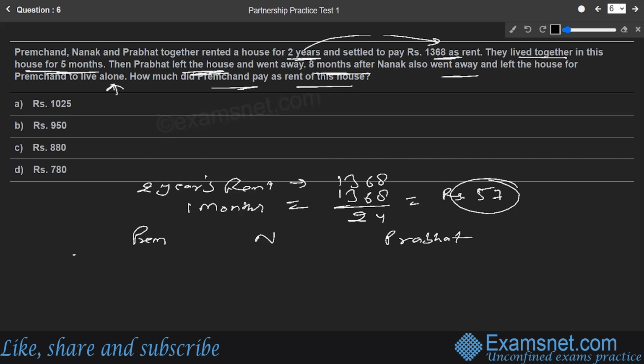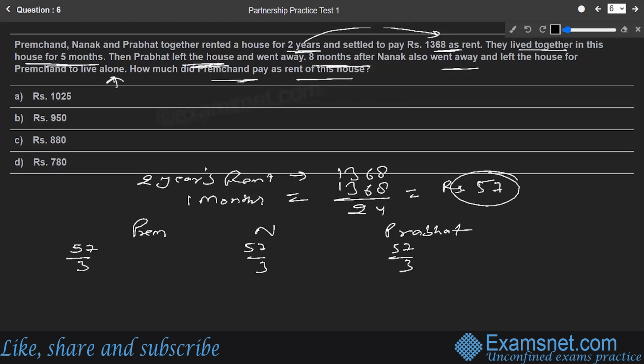Ultimately, we need to find out first of all, because for the first 5 months, all the three partners were living in it, the rent share of each partner was 57 divided by 3, 57 divided by 3, and 57 divided by 3. This condition continued for 5 months, because after 5 months they left.